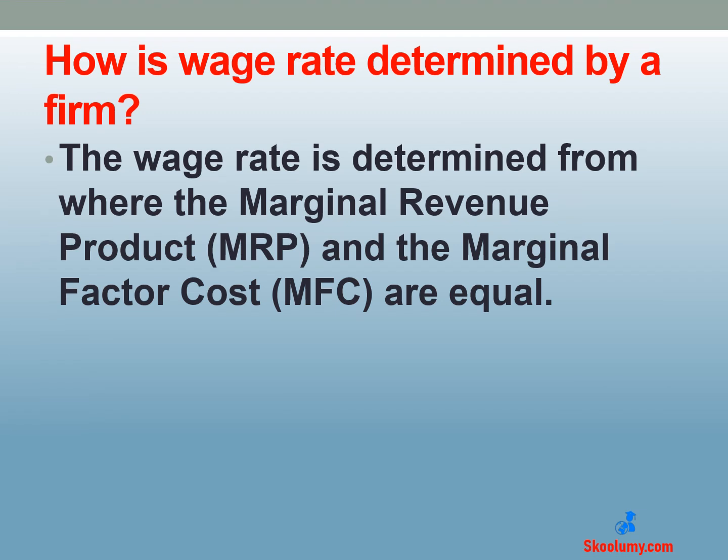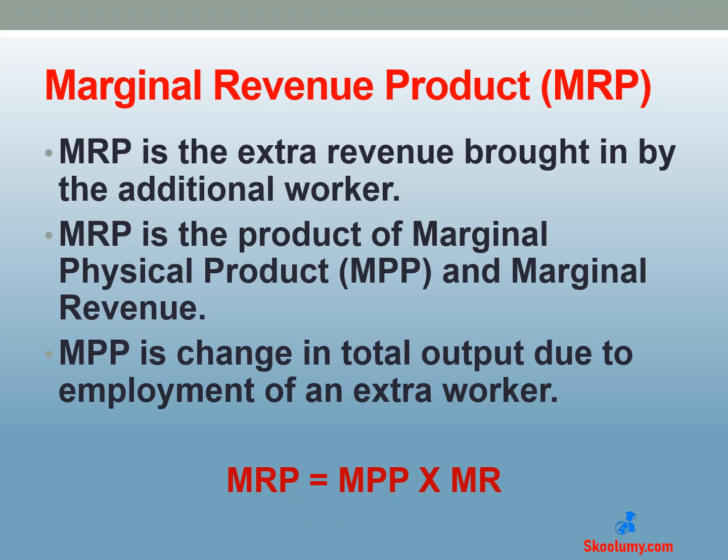In this market, the wage rate for the firm is determined from where the marginal revenue product and the marginal factor cost are equal. The marginal revenue product, MRP, is the extra revenue made by employing the additional worker. It is the product of the marginal physical product, MPP, and the marginal revenue, MR. The marginal physical product is the number of units of output produced by an extra worker, while marginal revenue is the revenue made from selling an additional unit of the product.